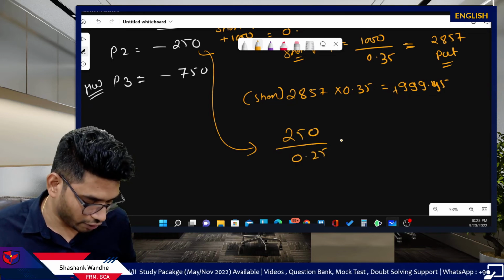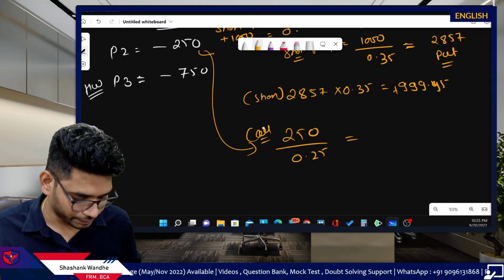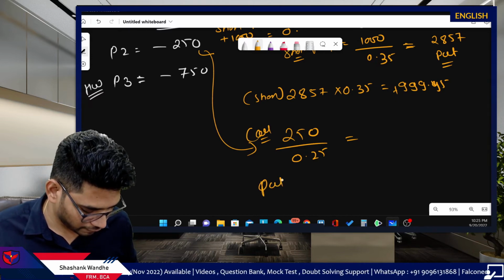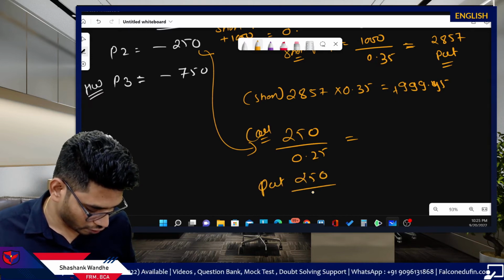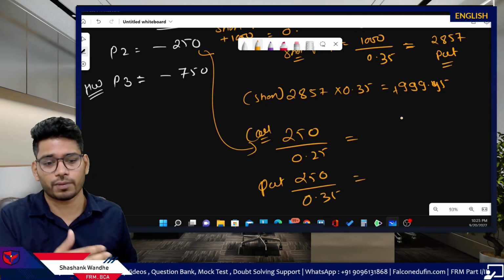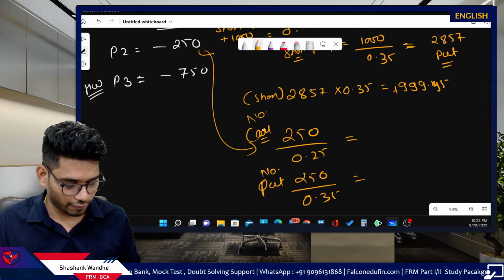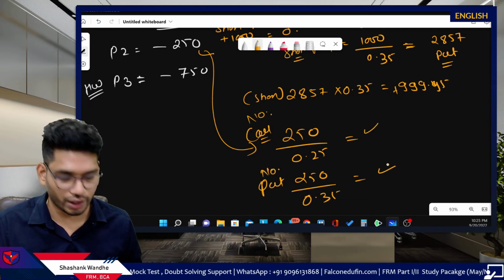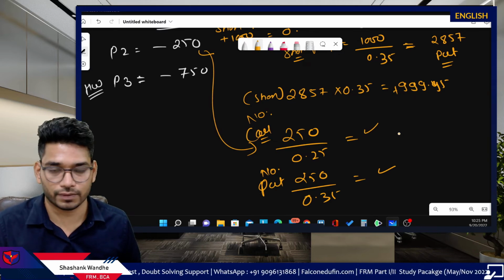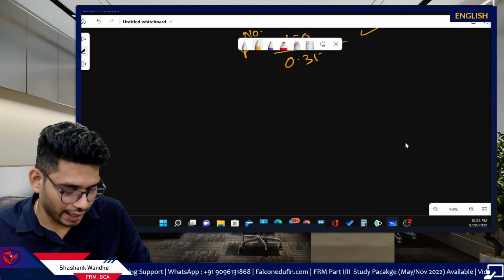Okay, so 0.25 to decide call, total number of calls, and for puts 250, 0.35 total number of puts, and this is how you can decide total number of calls and total number of puts. Number of calls, number of puts, and you will get your answer. Very simple. Got it?